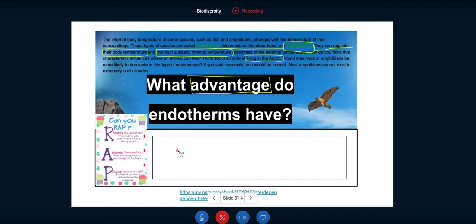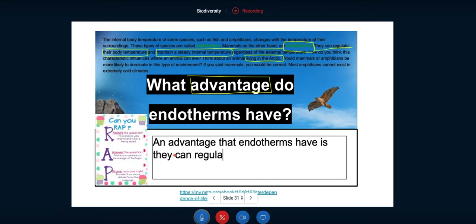Okay, so I'm going to say an advantage, and I'm using a capital letter at the beginning of my sentence, that endotherms have is they, and I'm just going to go back to the text, and it says right here, they can regulate their own body temperature. So it says is they can regulate their body temperature. So I'm answering the question.